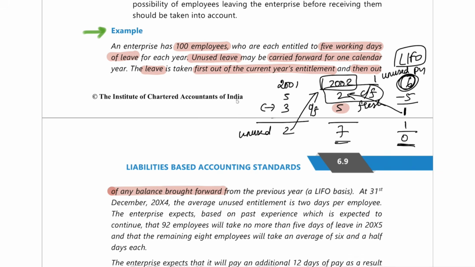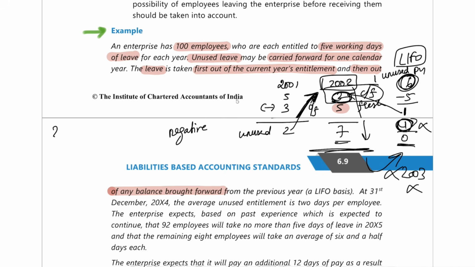Now what is the negative impact here? I told you in the concept video also. Since these two leaves you were only able to carry forward for 1 year, and even after carry forwarding, one leave balance is still left because only one you were able to set off. This will go to waste, because in 2002 itself you had to exhaust it completely. Now in 2002 you were not able to exhaust it, so this will not get carried forward to 2003. So this leave will go to waste. But now suppose, imagine in 2002 you had 2 and 5.